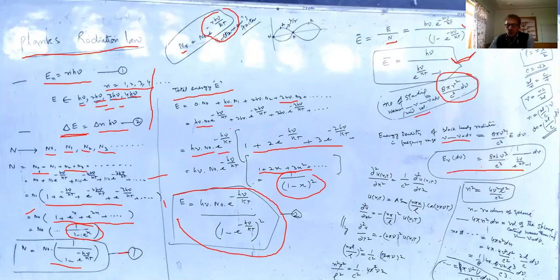Now, before we move to another video for more discussions, I will show you how we have calculated this number of modes of standing waves having frequency between nu and nu plus d nu per unit volume, that is 8 pi nu square by c cube, how we have obtained.